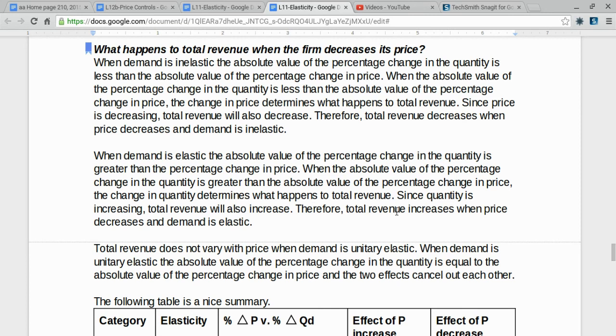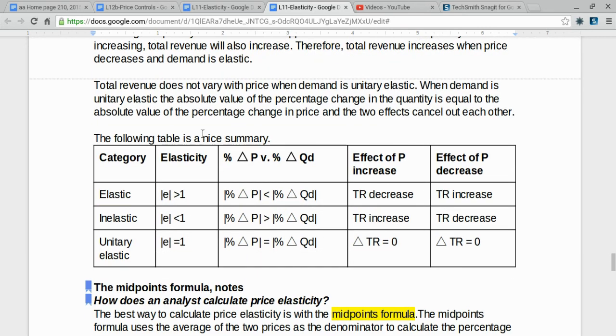Total revenue increases when price decreases when the demand is elastic. And finally, total revenue will not vary with price when demand is unitary elastic. Demand is unitary elastic when the absolute value of the percentage change in quantity equals the absolute value of the percentage change in price, and the two effects exactly cancel each other out.